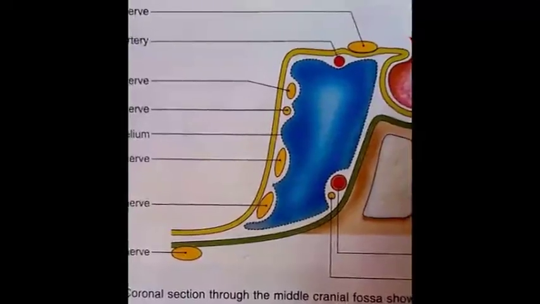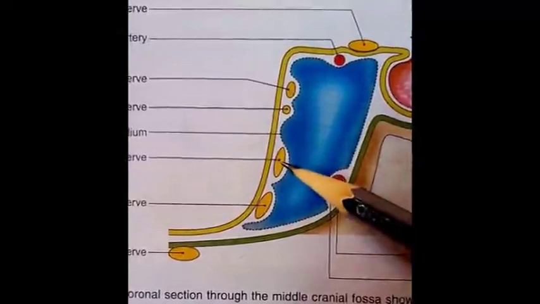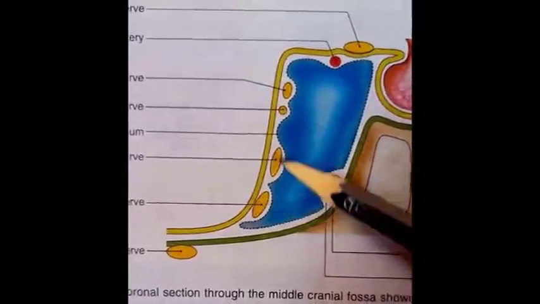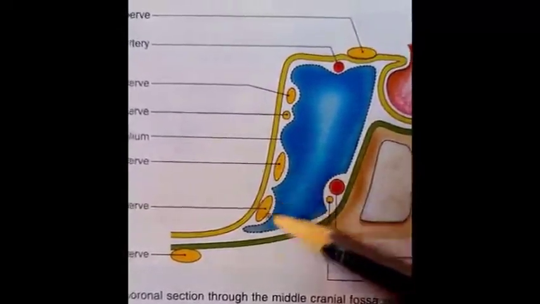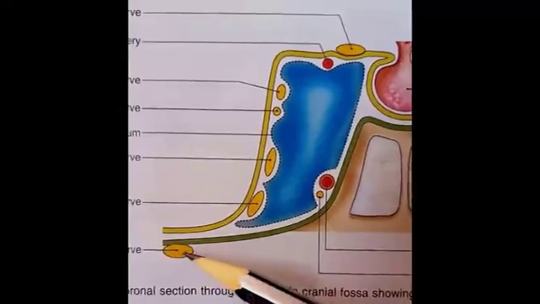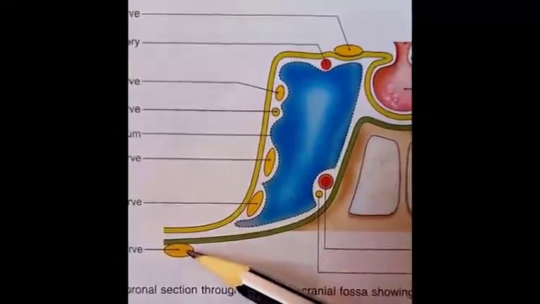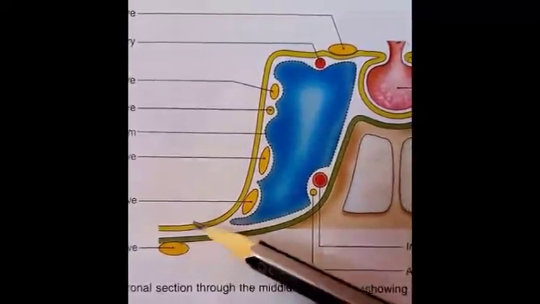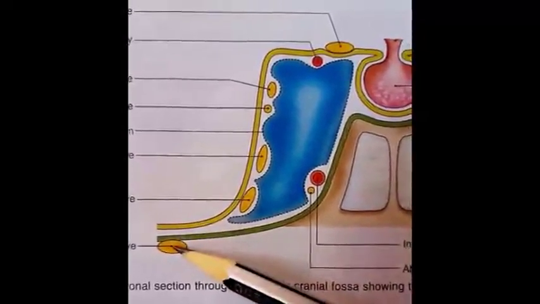In this diagram, we can see that this is the ophthalmic nerve and this is maxillary nerve crossing through the lateral wall of the sinus, but this is mandibular division or mandibular nerve which passes lateral and inferior to the cavernous sinus.